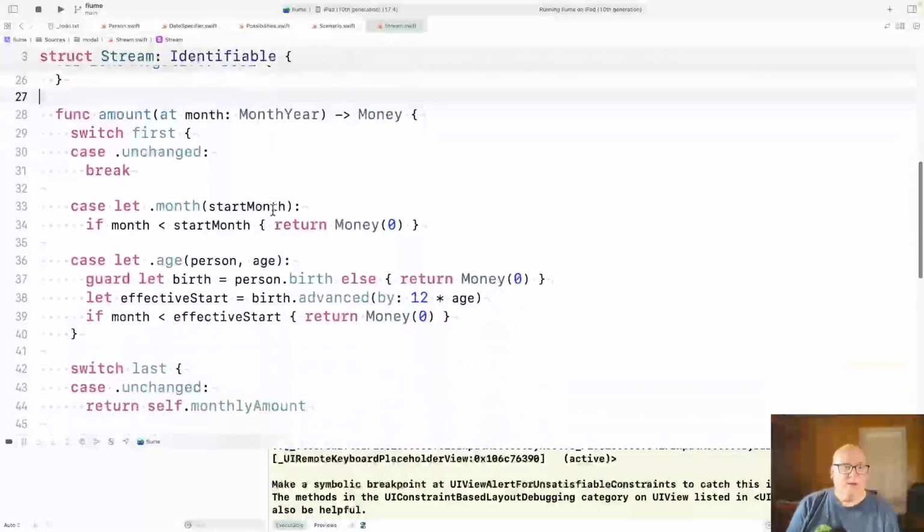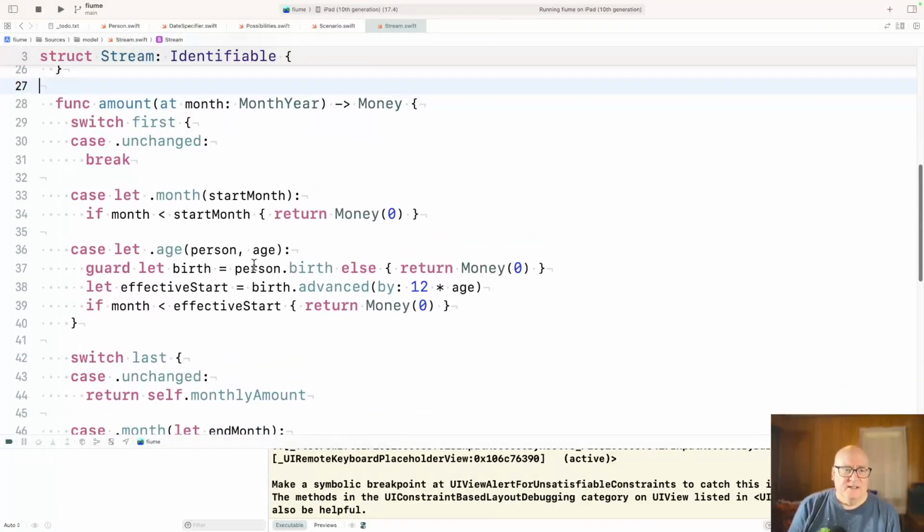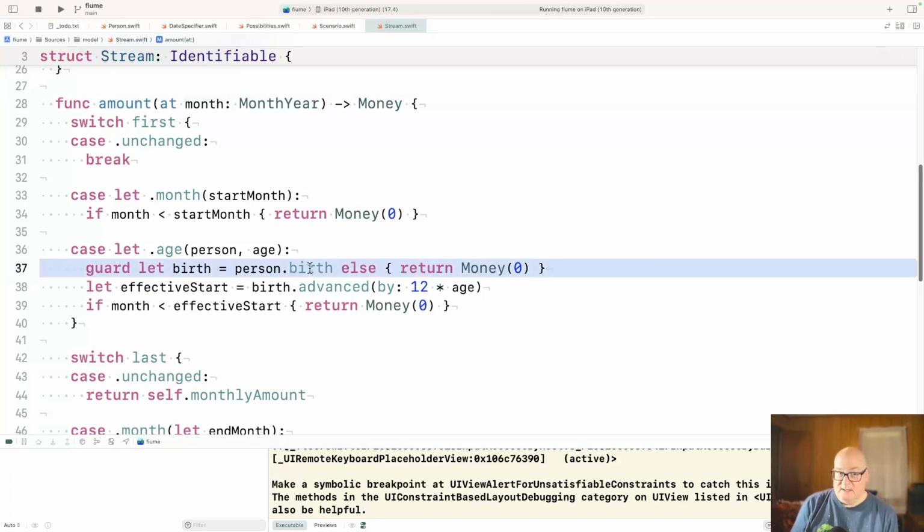The age one is kind of similar, but the calculation's a little more complicated. And as I look at it now, I think it probably could be moved over to person. But first, we're checking to make sure it's not nil. If the birth date isn't defined, return 0. Otherwise, let's figure out when the start date is. Well, we have to take it in terms of the age. So we take the birth date and then we move it forward 12 months times the number of years. And that gives us the effective start date.